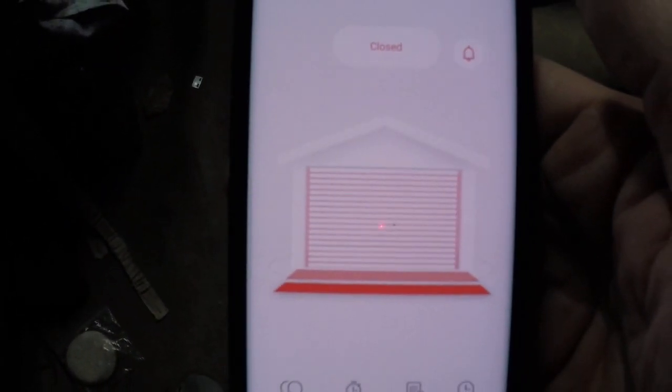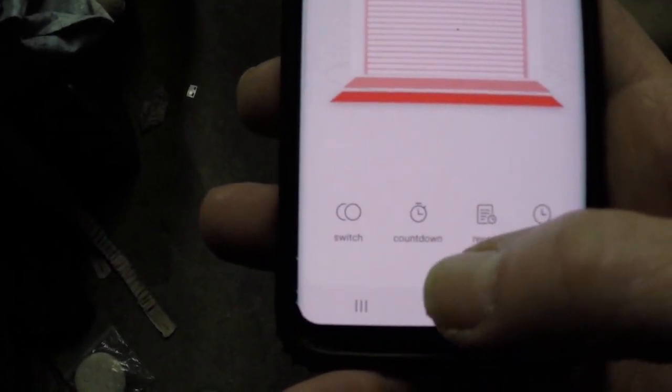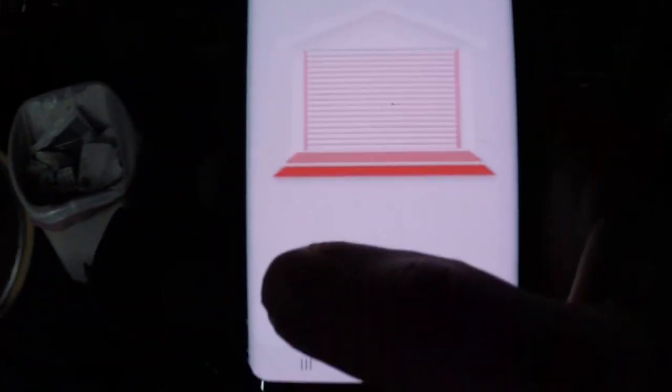Click on that. That shows you that the garage door is closed, and the door appears to be down in red. So if I click down here on the left, we'll get a shot of the garage door.